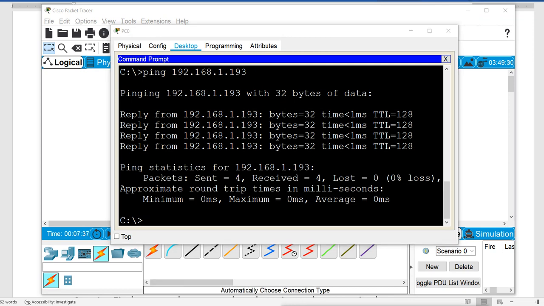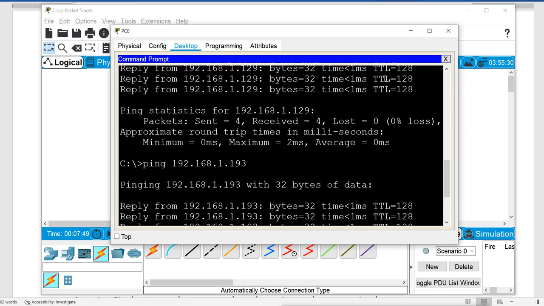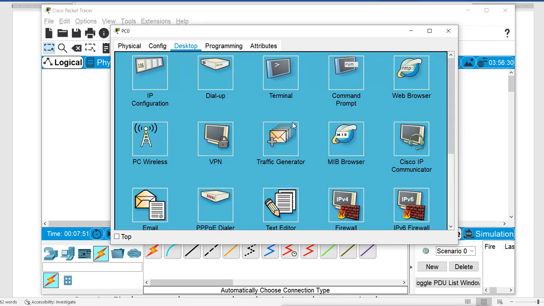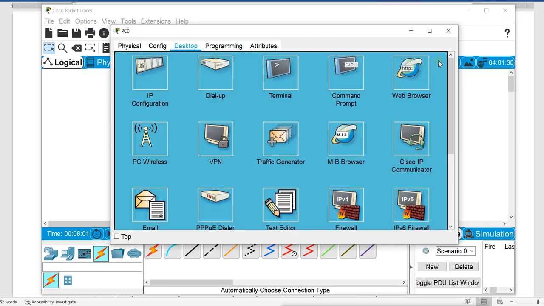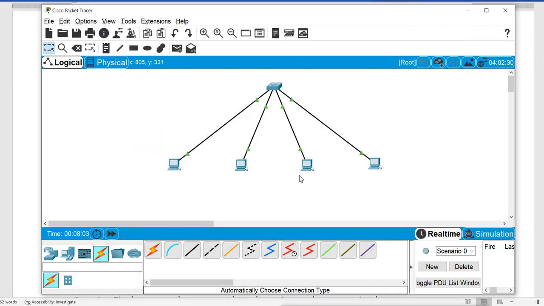Now I will divide them into different subnets. So I will go to desktop, IP configuration. Now I will change the default subnet mask to what we have subnetted, 192. After doing this, all these machines will be divided into different networks.